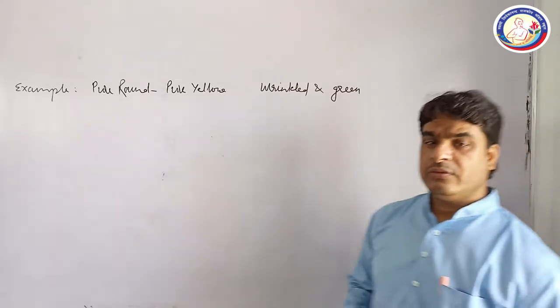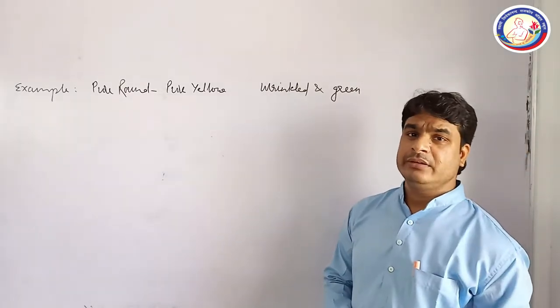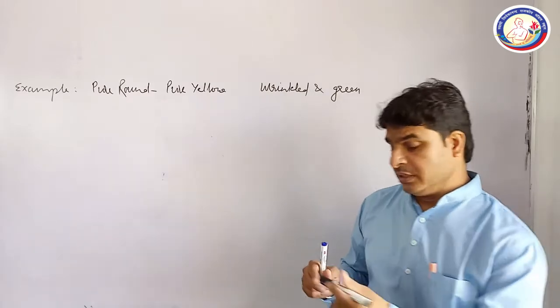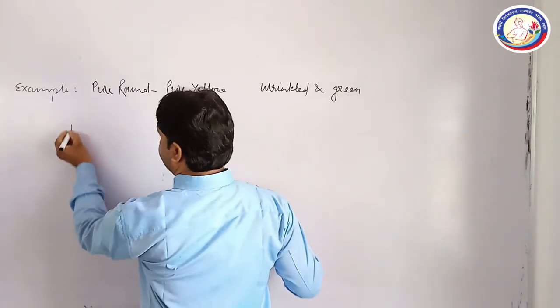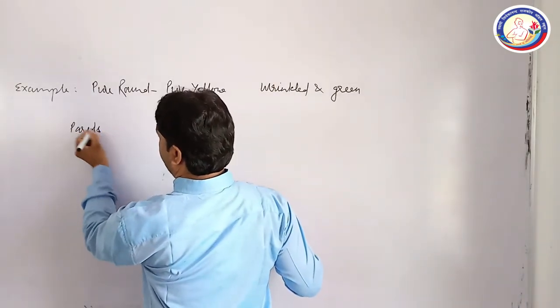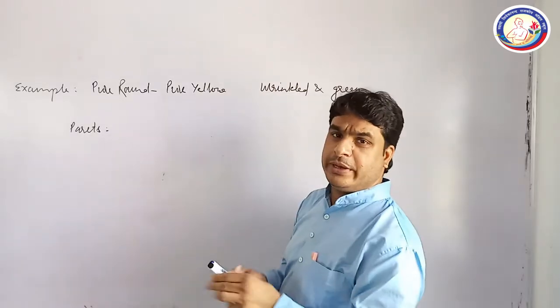First of all, when you are going to explain the hybridization, you will have to write the parents. Write down the parents. There are two types of parents here.